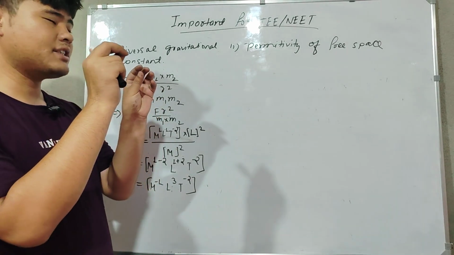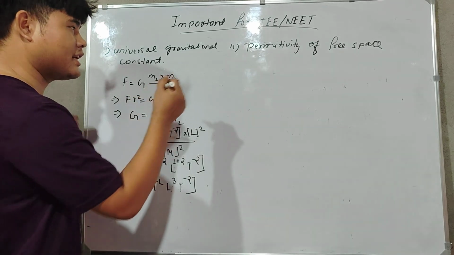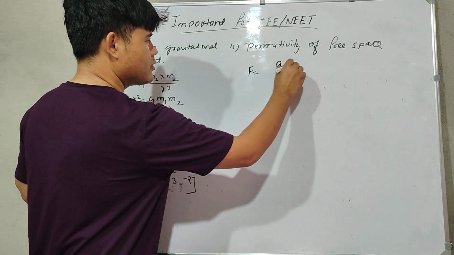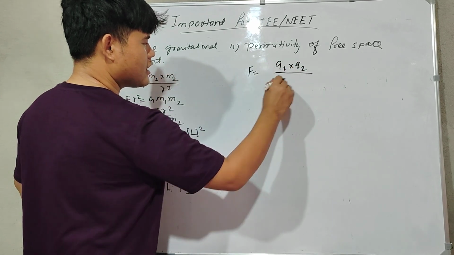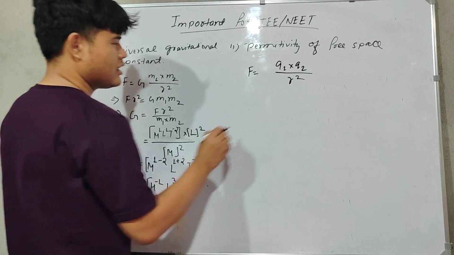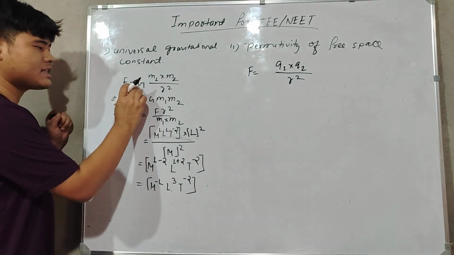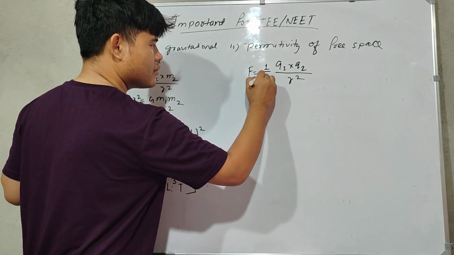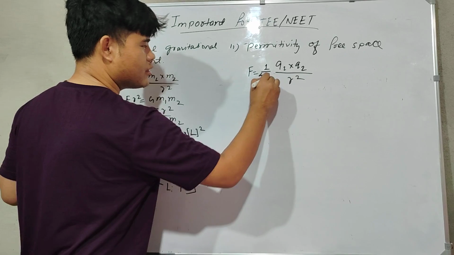If r is the distance between them, then the formula is given by F is equal to Q1 into Q2 by r squares. Just like the gravitational constant, you will get one constant, that is 1 by 4 pi epsilon naught.